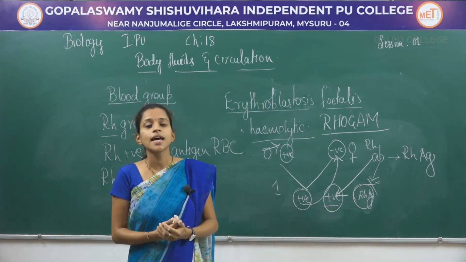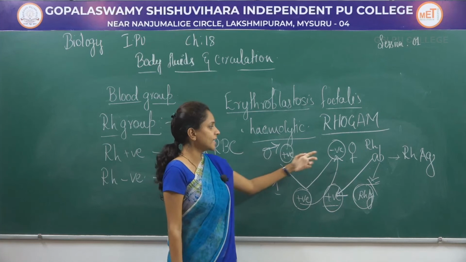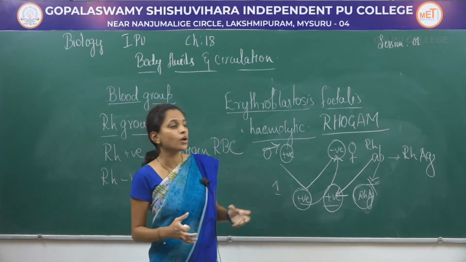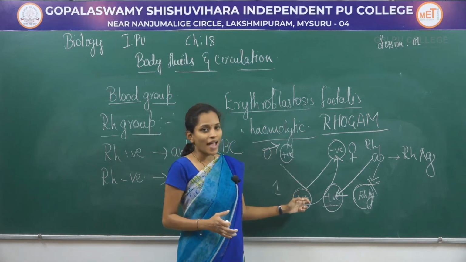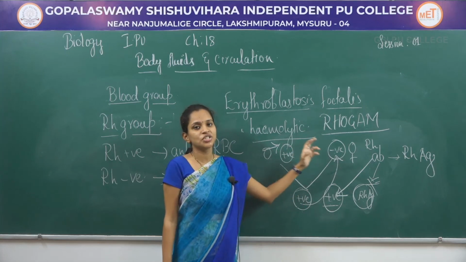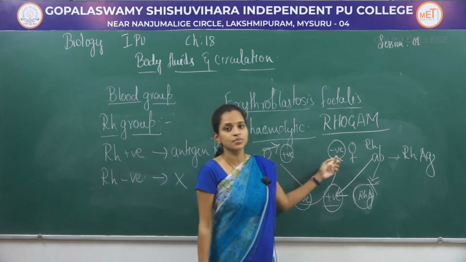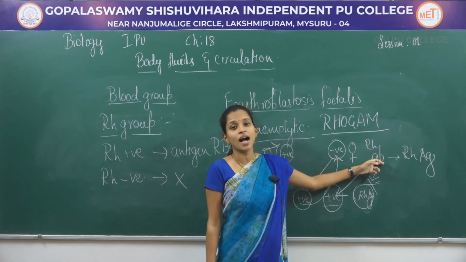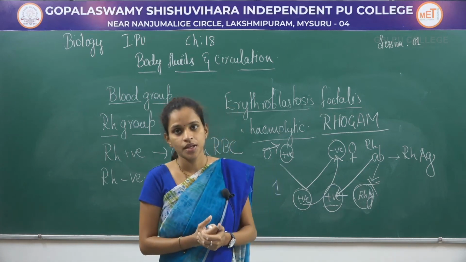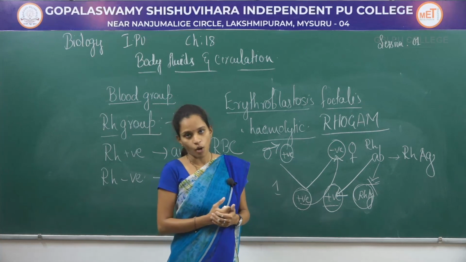Once again to discuss, if a father is having positive blood group and a mother is having negative blood group, the first child they bear will be positive because of the dominance. And after the parturition, if at all the mother and child blood mixes up, artificially in the mother's body, they will start producing Rh antibody against the Rh antigen. So for the first delivery or for the first child, there won't be any problem.